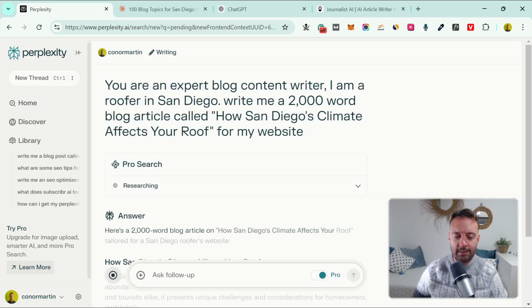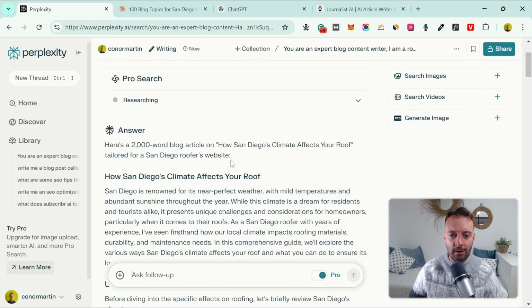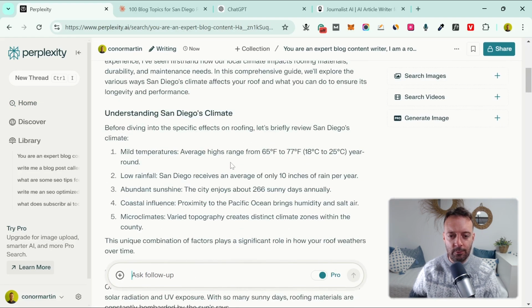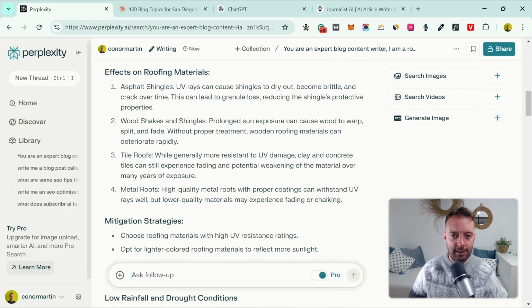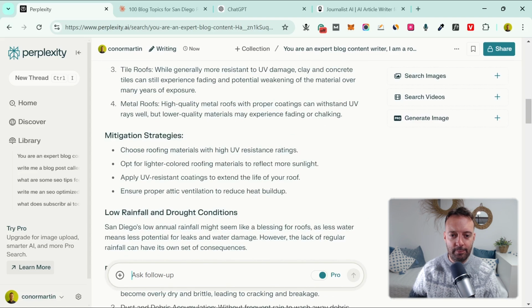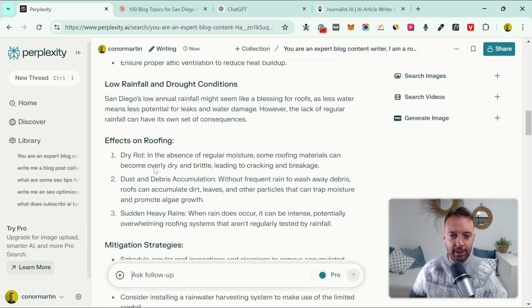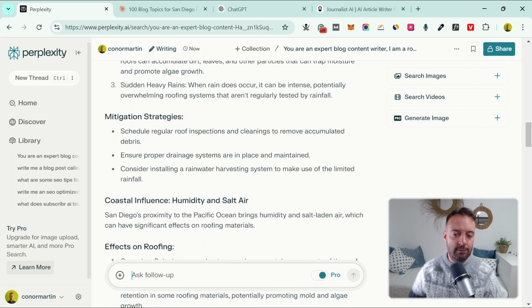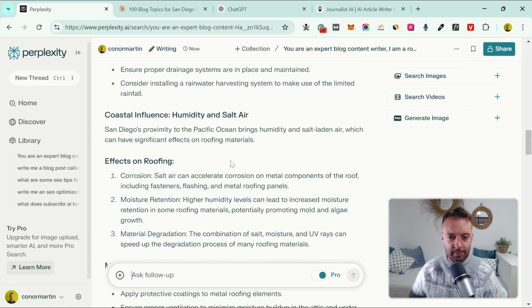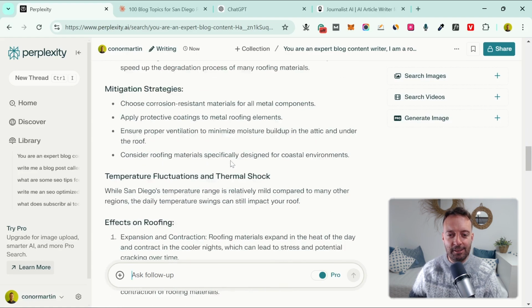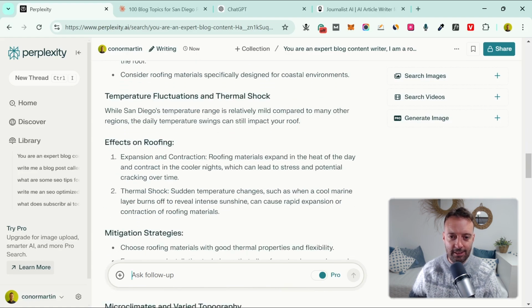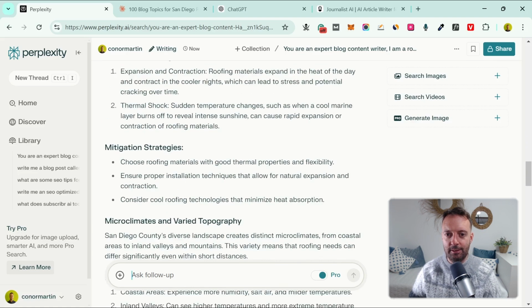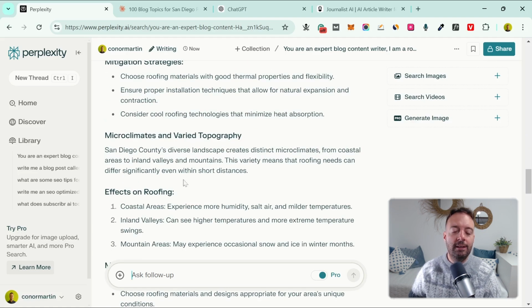Let's do that and see what we get. Okay, so we got our article, and to be honest, it looks quite good. I'm quite impressed with this. It's got different numbers here, then bullets here, and important information. Effects on roofing of low rainfall: so what happens when there's not much rain, and what you can do. To be honest, this is better than I expected, and also better than most content on lots of websites, because it's really gone into the topic.